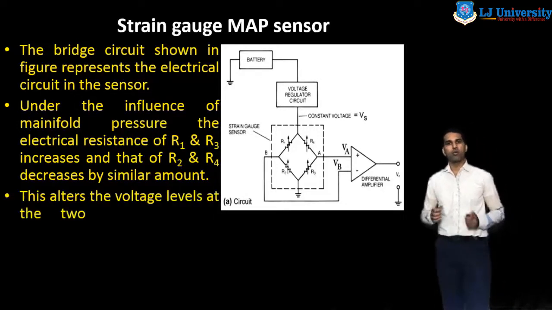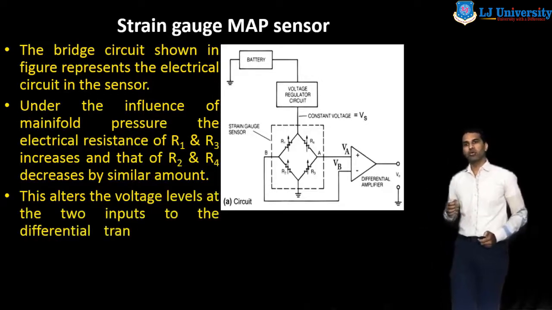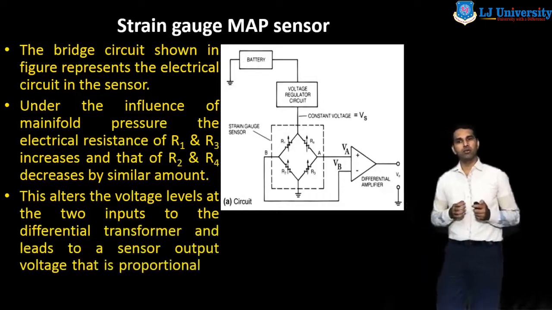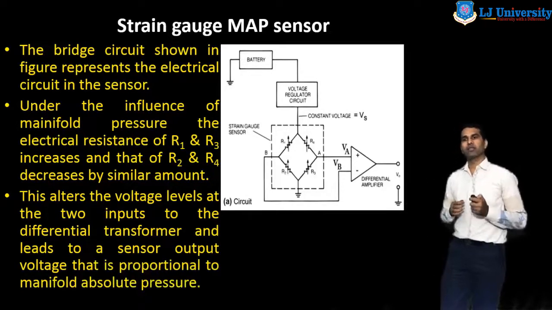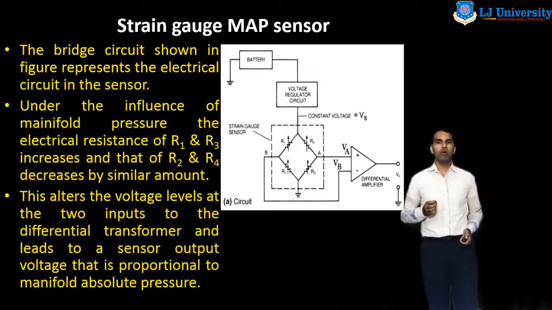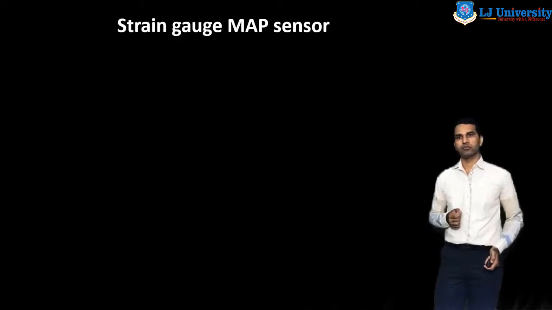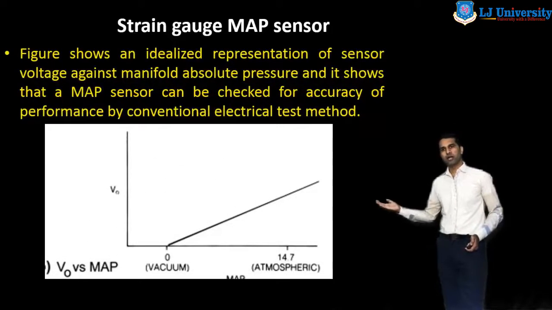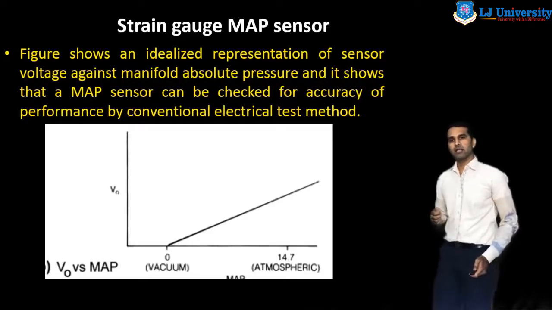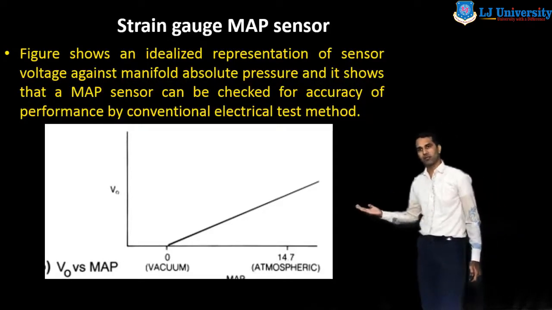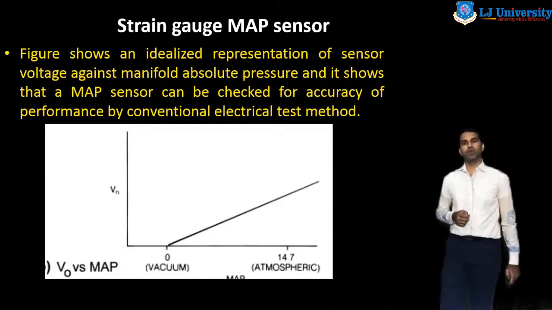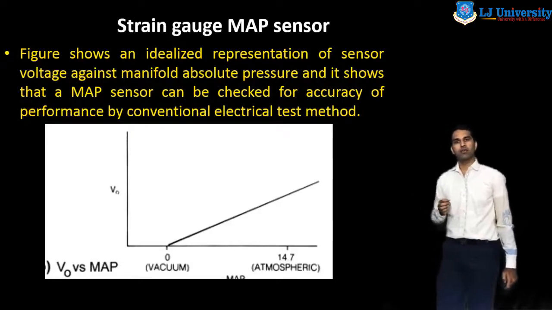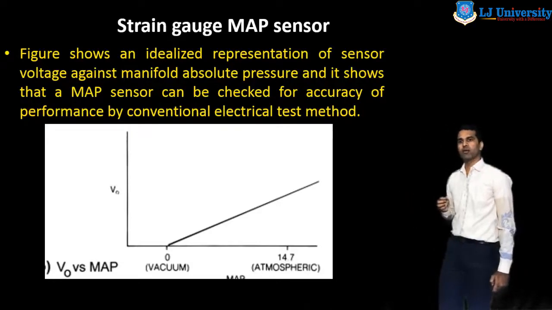This alters the voltage level at the 2 inputs to the differential amplifier and leads to a sensor output voltage that is proportional to manifold absolute pressure. Here, this figure shows an idealized representation of sensor voltage against manifold absolute pressure, and it shows that a MAP sensor can be checked for accuracy of performance by